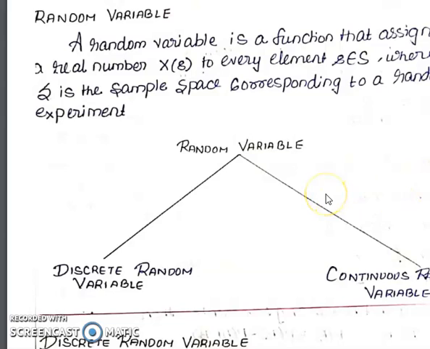Now random variable, right? The definition of a random variable: a random variable is a function that assigns a real number X(s) to every element s belonging to S, where S is the sample space corresponding to a random experiment. For example, tossing a coin. Getting a head represents a random variable. So there are two chances.